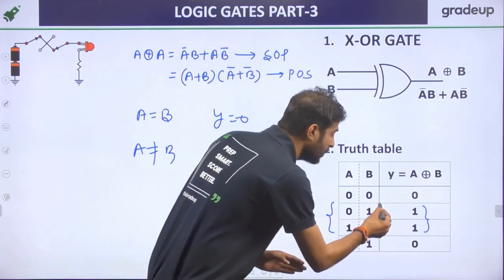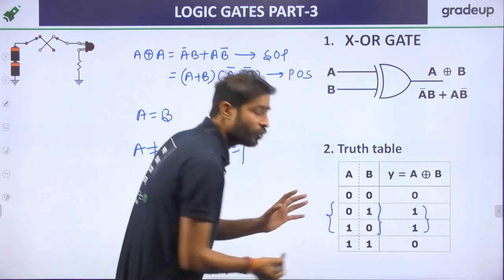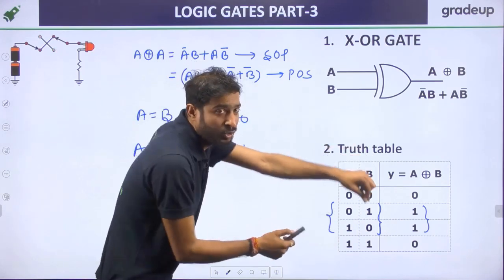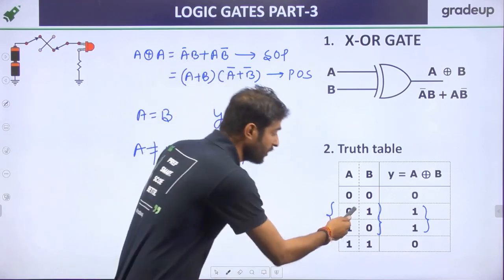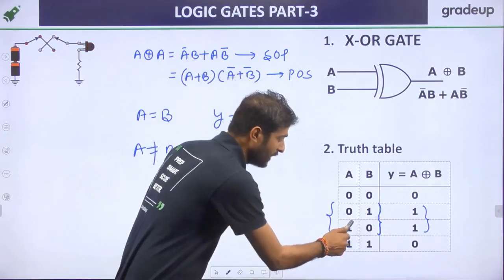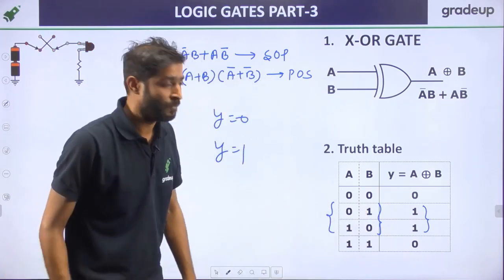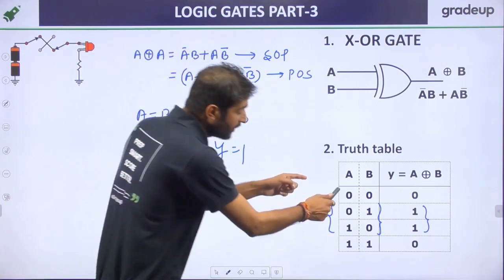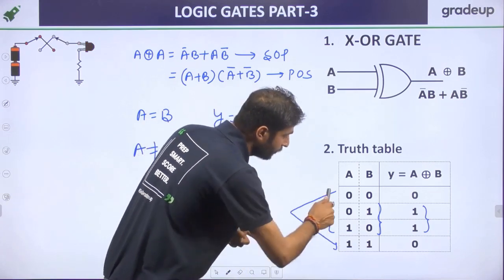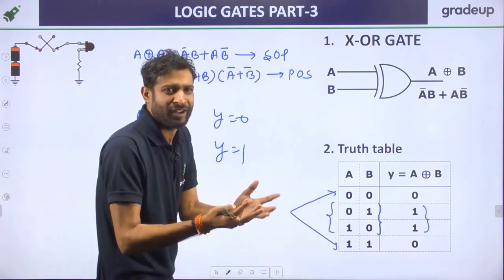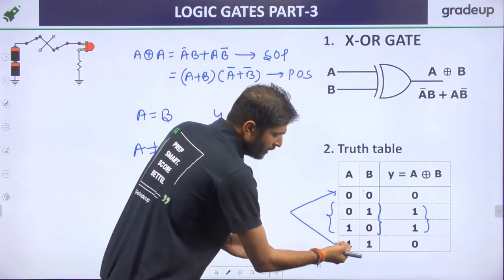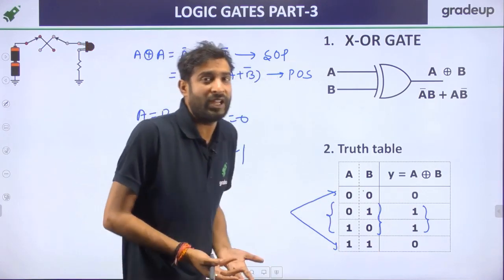So if you count the number of 1s in the input, then in these two conditions, you will get an odd number of 1s. Just remember, only one 1. In the other two conditions, 0 0 means an even number of 1s. 0 is nothing, it is just even. And 1 1 is two 1s, which is also an even number of 1s.